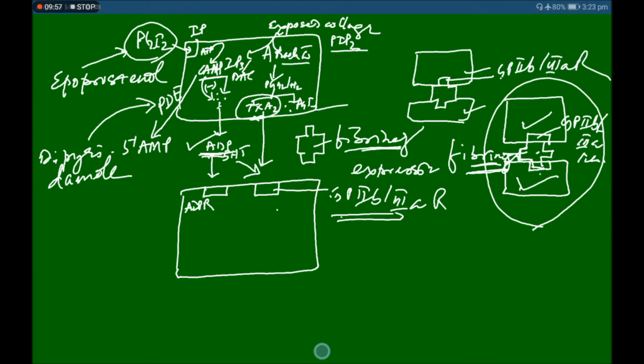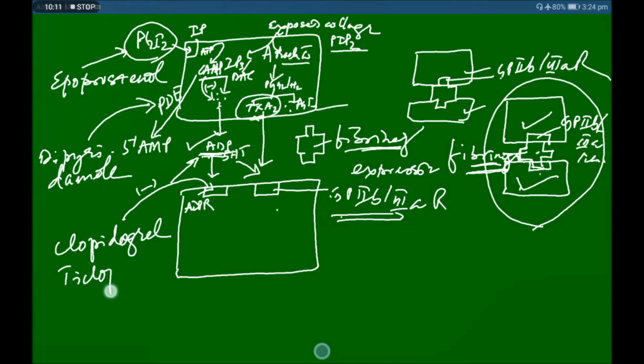Then we can use ADP receptor blockers to inhibit this ADP dependent platelet aggregation, drugs like clopidogrel and ticlopidine. We can use GPIIb/IIIa receptor antagonists like abciximab and tirofiban.